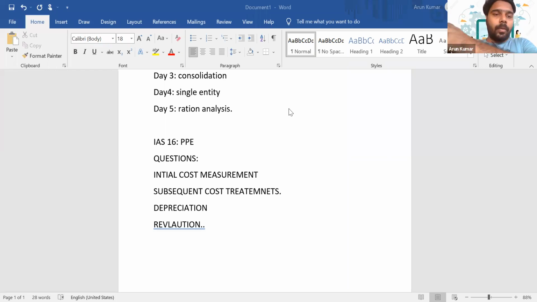let's say carriage, installation cost, site preparation, everything will be included within the initial cost of that asset. Is it clear? But in the same way, if you have a probability that in future this PPE is going to get dismantled,